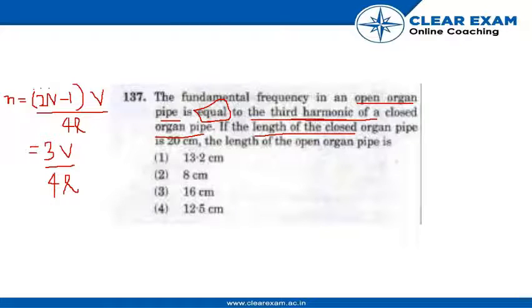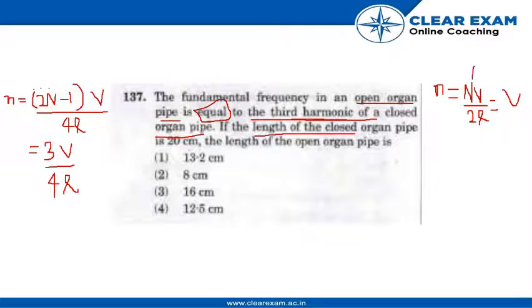Here, for the open organ pipe, the frequency n is equal to nV by 2L'.